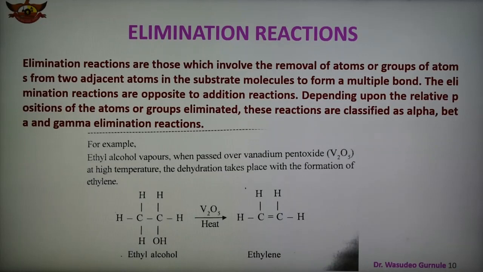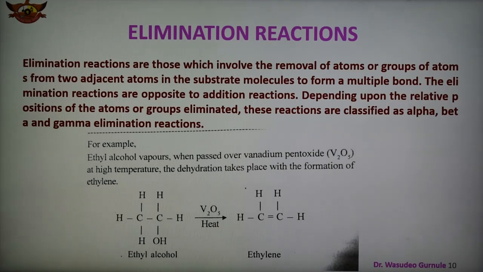And third is the elimination reaction. Elimination reactions are those which involve the removal of an atom or group of atoms from adjacent atoms in the substrate or reactant molecule, forming a multiple bond. So this elimination reaction is opposite to the addition reaction. In addition, groups are added to the double bond. Here groups are removed from adjacent carbons and we get an unsaturated compound with multiple bonds.